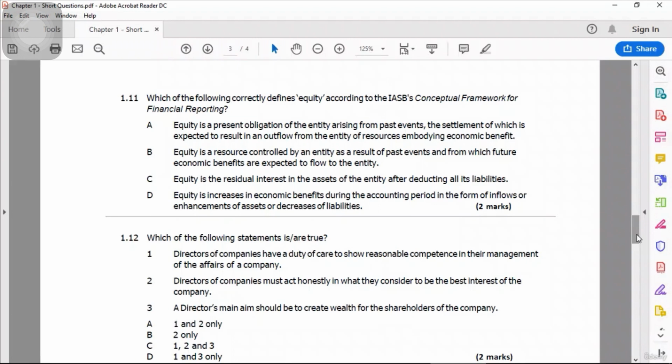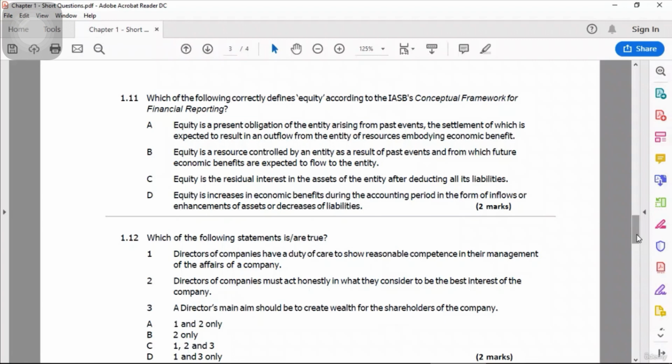If you remember the balance sheet equation, assets is equal to equity plus liabilities. I can rearrange this equation by saying that assets minus liabilities is equal to equity. Statement C is about this equation: equity is the residual interest in the assets of the entity after deducting its liabilities.